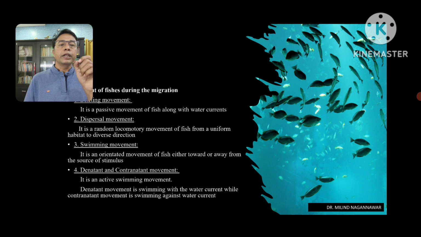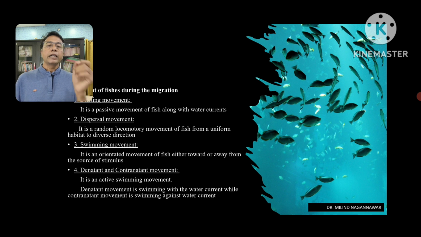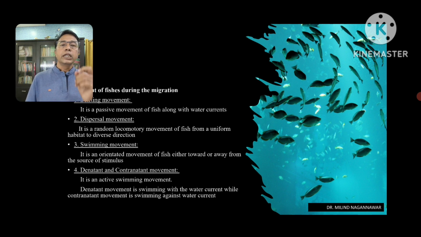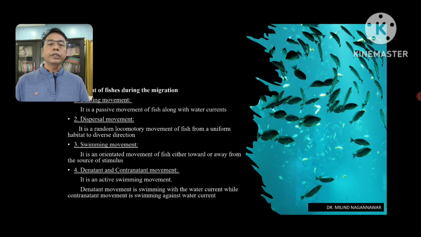In denatant, if the fishes are swimming along with the water current, we call it denatant. And if these fishes are swimming against the water current, we call it contranatant. So the different movements during the migration are the drifting movement, dispersal movement, swimming movement, and denatant and contranatant movement.